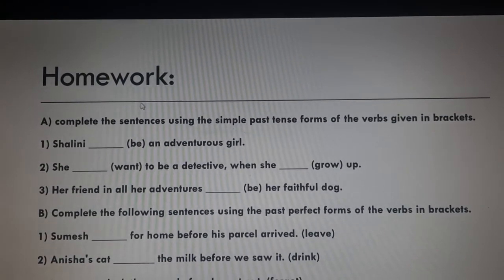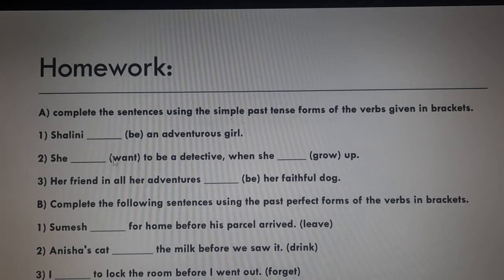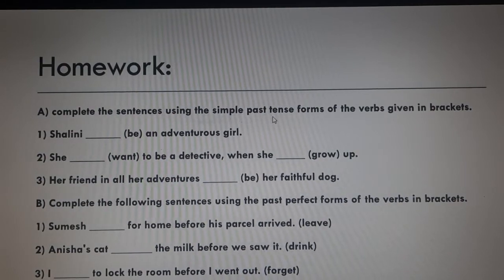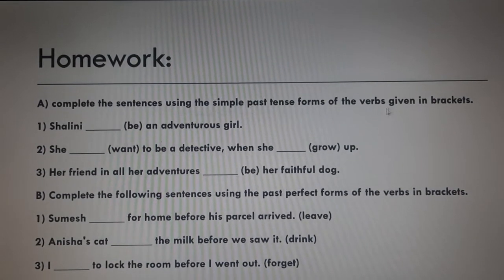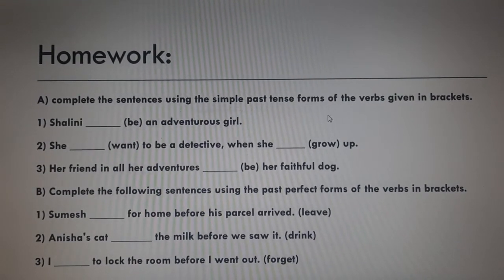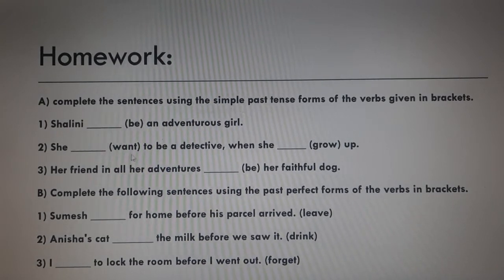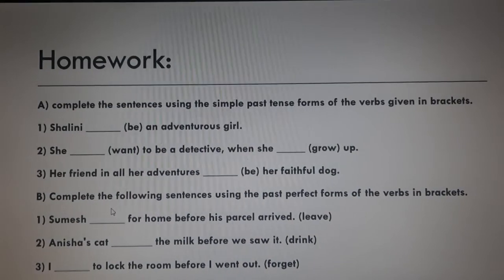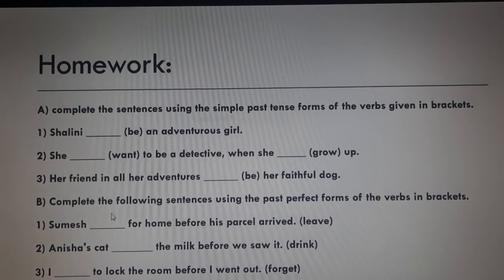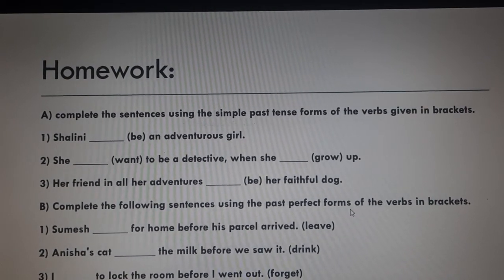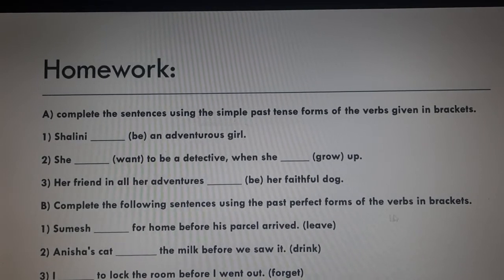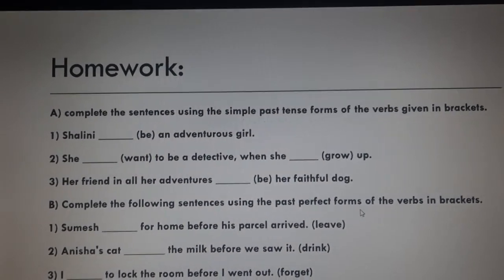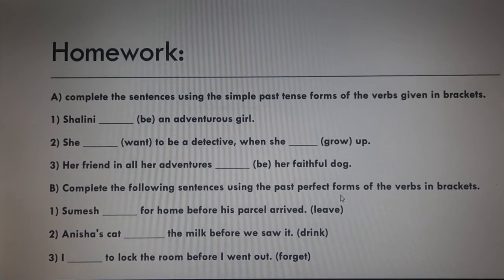So, children, for your homework, you have to complete this. A. Complete the sentences using the simple past tense forms of the verbs given in brackets. So, you have to use simple past tense in these sentences. And in B, complete the following sentences using the past perfect forms of the verbs in brackets. So in these you have to use past perfect forms. So I hope you understood this, children.